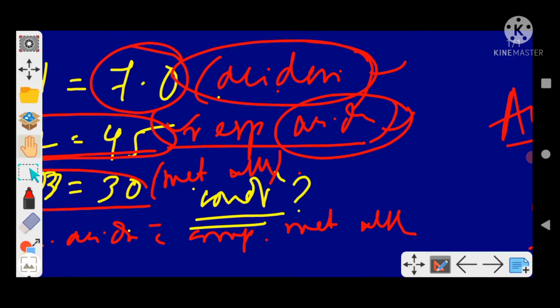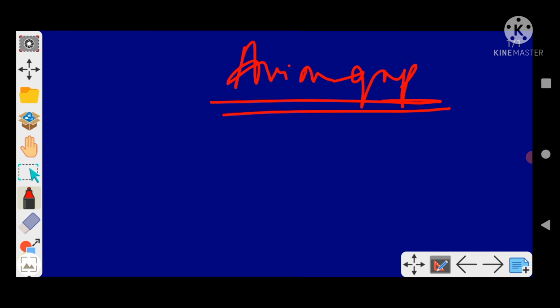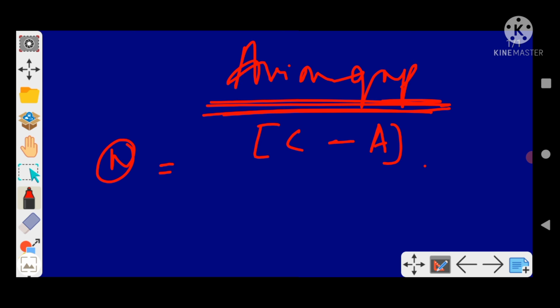Also with this I would like to discuss an important concept, the anion gap. This is also important. You have to understand the normal values first. First of all, what is anion gap? Anion gap is the number of cations minus the unmeasured anions. When we say cations, we usually take sodium ion only because it's the major cation.